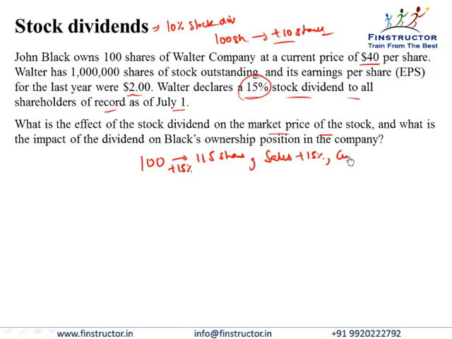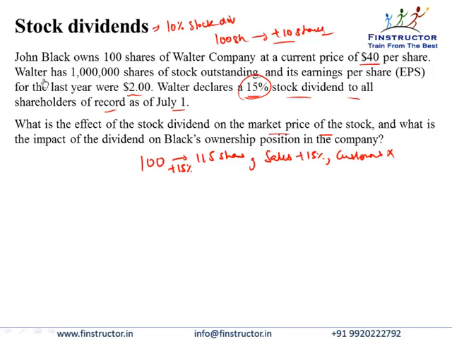Or do you think the customer base will increase by 15%? Or any economic operation or business of the firm will change because of the announcement of the stock dividend? It won't. So economically speaking, nothing changes in the company, apart from the fact that if earlier a given amount of shares were outstanding, now more will be outstanding.